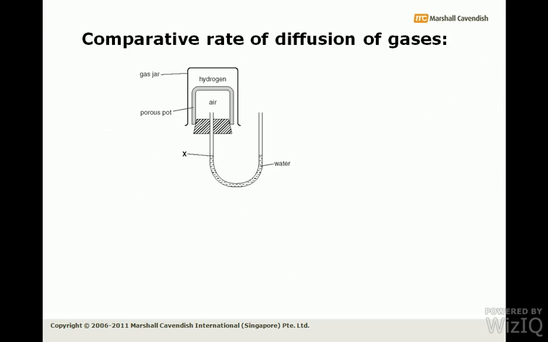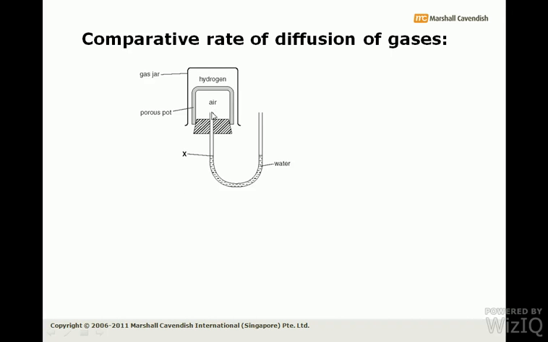I'll explain this again with the help of one very beautiful demonstration that we have: two gas jars. You can see one gas jar is this outer jar and one is this inner gas jar. In the inner gas jar there is air. In between the inner gas jar and the outer gas jar there is a semi-permeable membrane. Can you check? There is a semi-permeable membrane over here between this jar, which is filled with air, and the outer jar, which is filled with hydrogen.